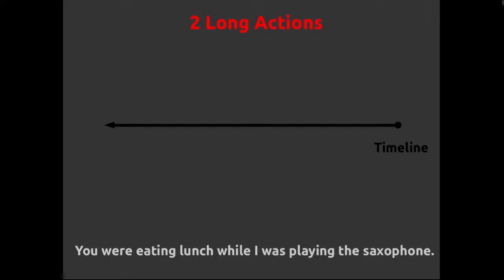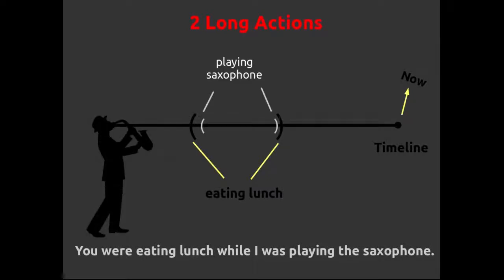We can also use the past continuous to describe two long actions. So here is our timeline and example. You were eating lunch while I was playing the saxophone. Here is now, and here is the period in which you were eating lunch. And here is the period in which I was playing the saxophone. Two simultaneous actions.